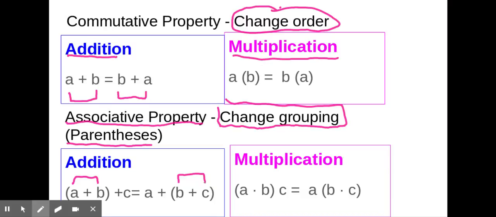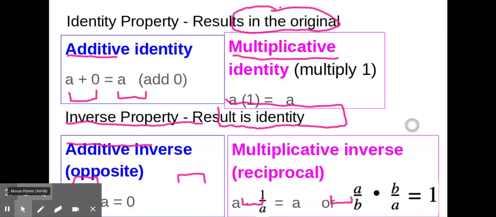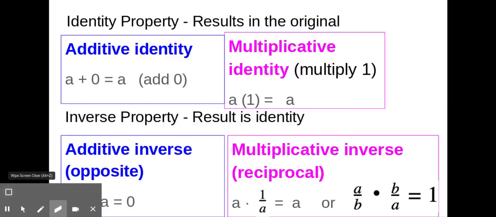All right? So remember, this property, A plus B plus C, is still going to come out to A plus B plus C, no matter which addend you do first. The same with multiplication. No matter which factors you multiply first, it's all multiplication and the order is the same, the associative property means that you're going to have equivalence. So those two properties have multiplication and addition.